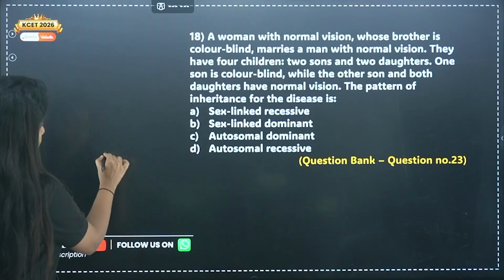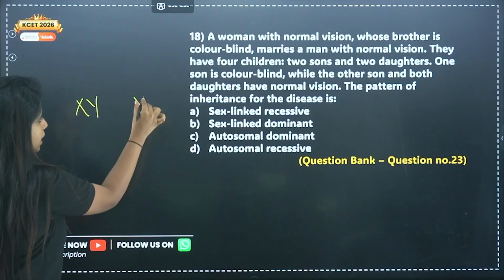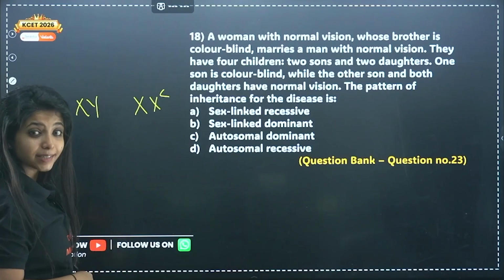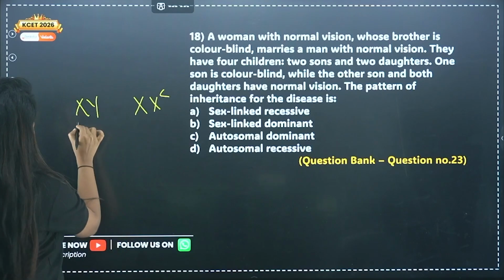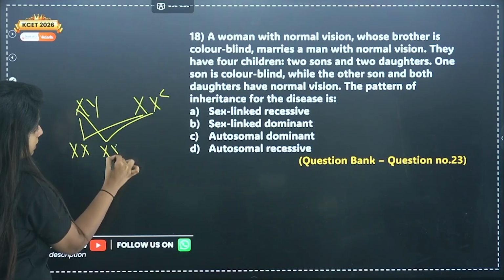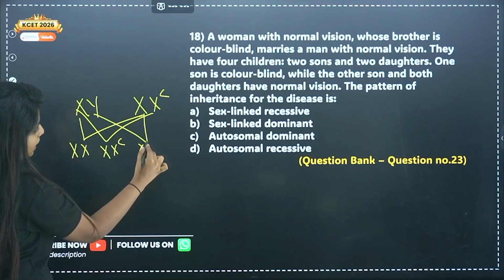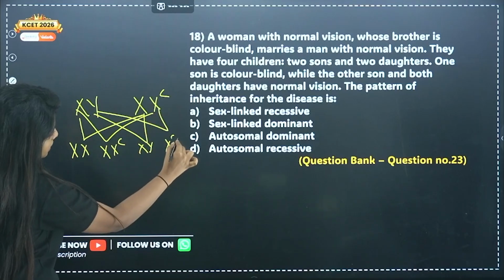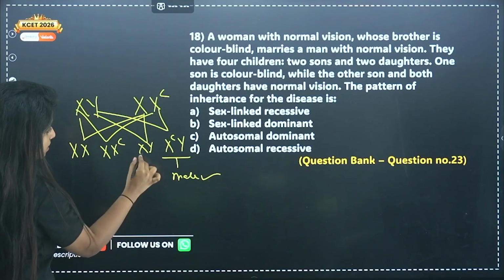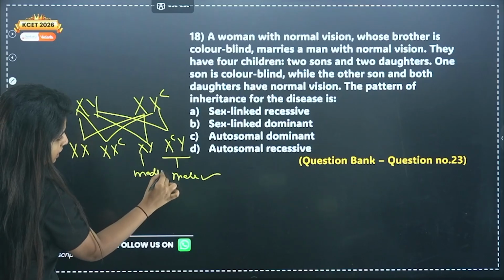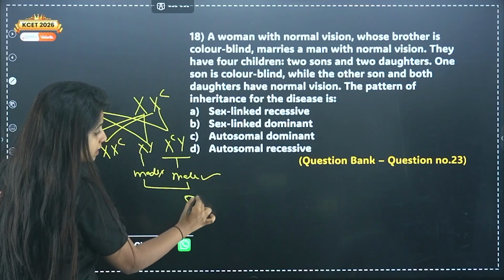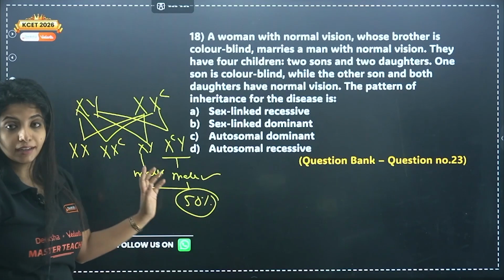Let's try this, okay? So I have XY and I have XXC. Let's see how much percentage of boys are going to be affected. This and this I get XX. This and this I get XC. This and this I get XY. This and this I get XCY. This is a male who is affected. This is a male who is safe, who is not affected. So out of 2 males, 1 is being affected.